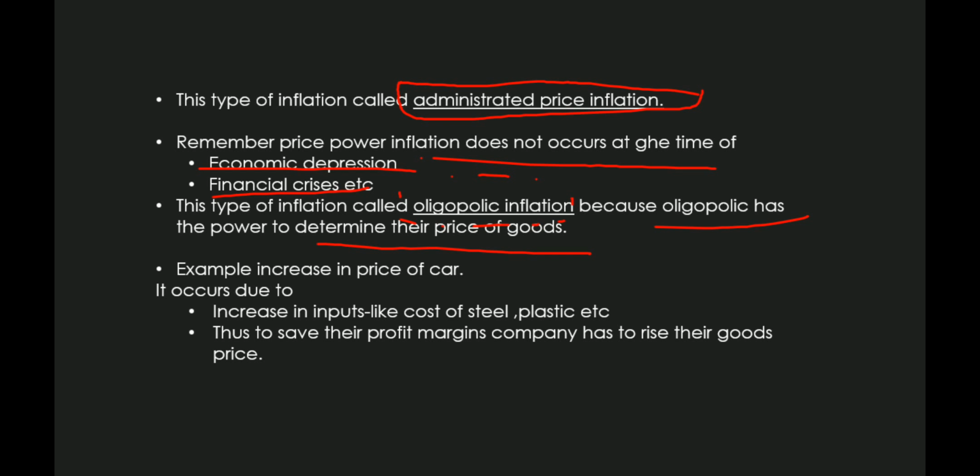An example of administered price inflation: we can take the increase in the price of a car. It occurs due to an increase in inputs like the cost of steel, plastic, right? So to save their profit margin, the company has to raise the price of goods. Okay.